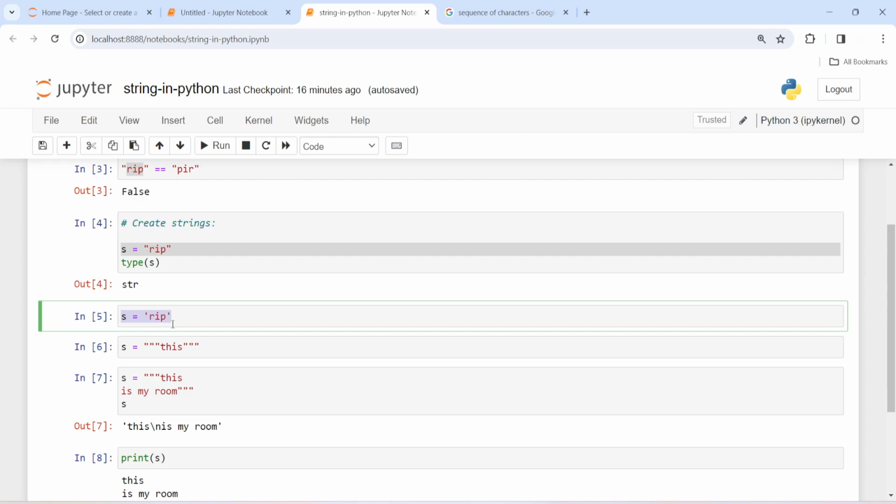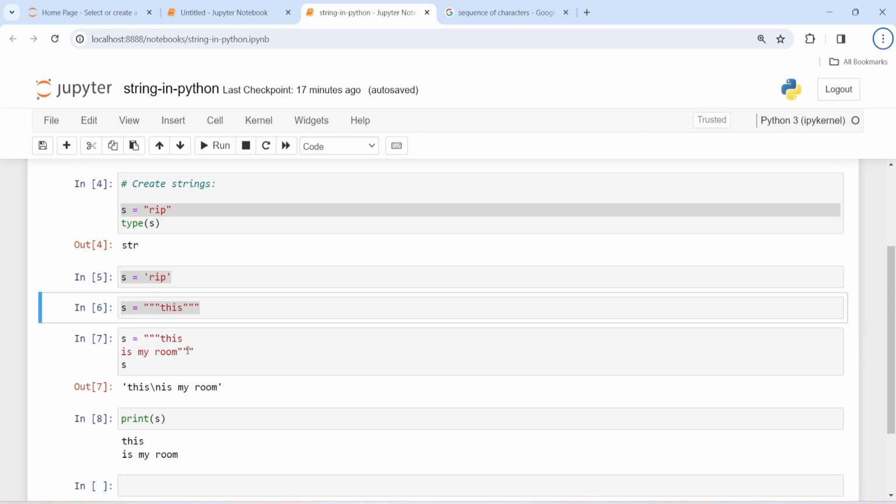There is no difference between these strings, they are the same. But the string created using triple quotes is different from these two.